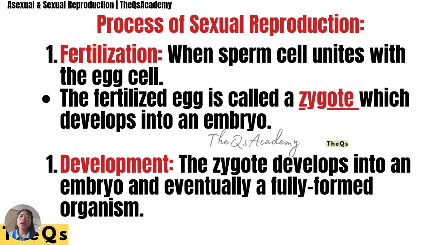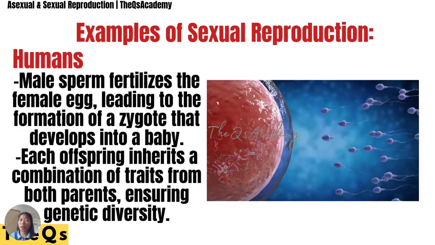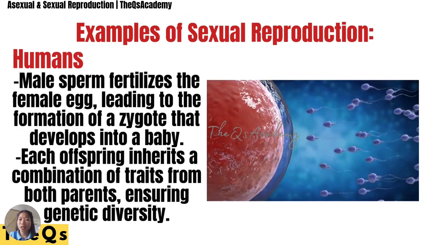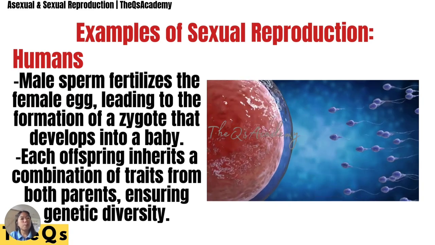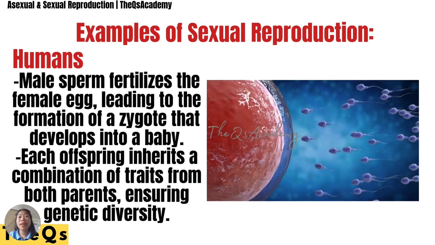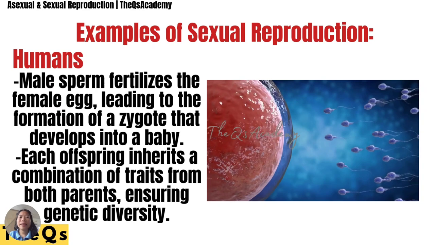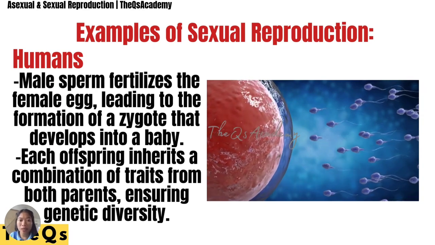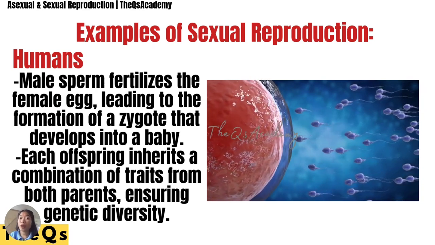Here we have the process of sexual reproduction. First is the fertilization stage, then the development stage. The zygote develops into an embryo and eventually a fully formed organism. Humans undergo sexual reproduction. The male sperm fertilizes the female egg, leading to the formation of a zygote that develops into a baby.